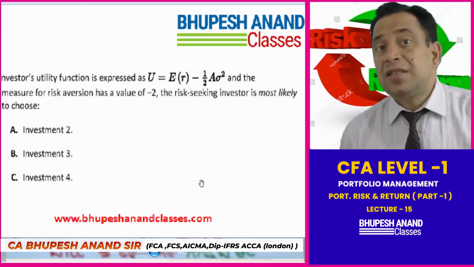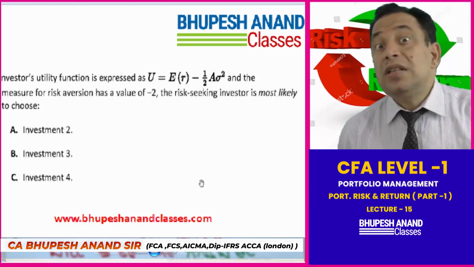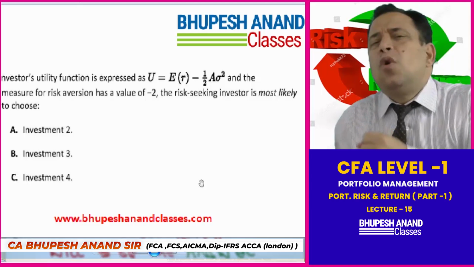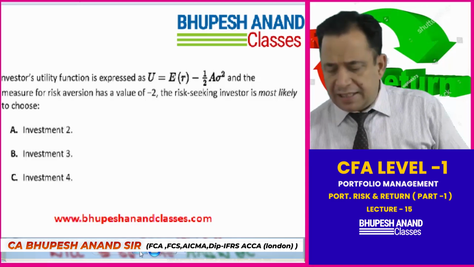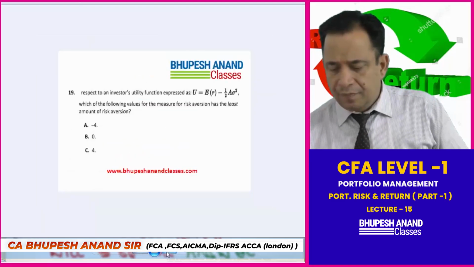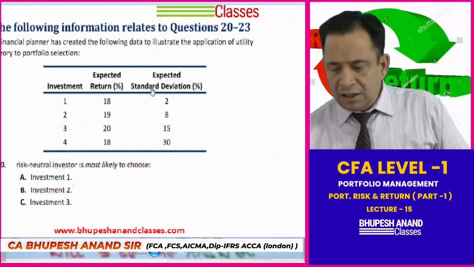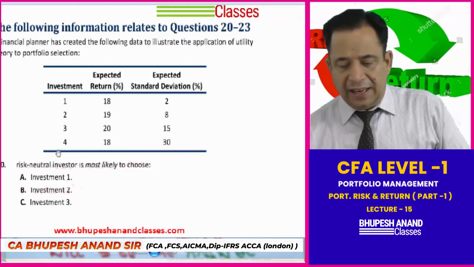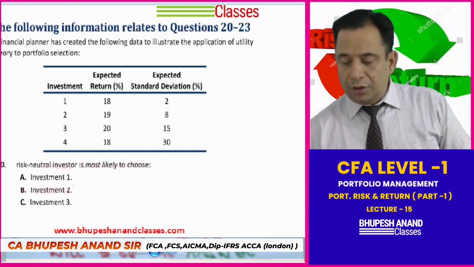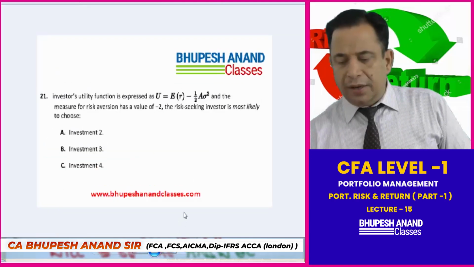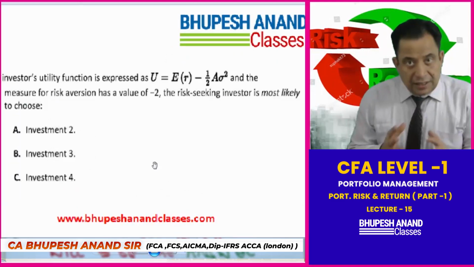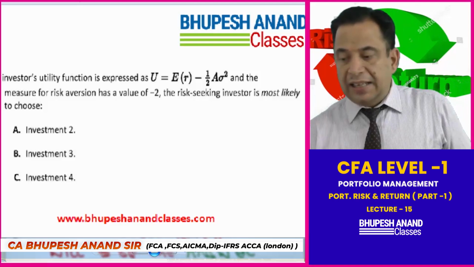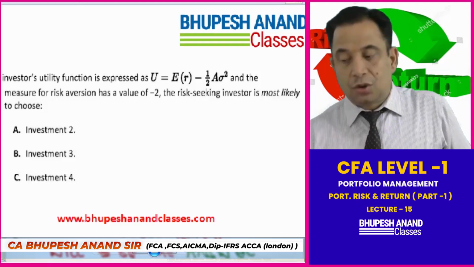Now what is the meaning of risk seeking? Risk lover. The person who is more fascinated, more motivated by a high incidence of risk. Which investment has a high incidence of risk? Risk is represented by standard deviation, and in case of investment 4, 30 is the highest. So without calculation also, you can easily do it. The answer is investment number 4, because in that case there is the highest risk of 30%.